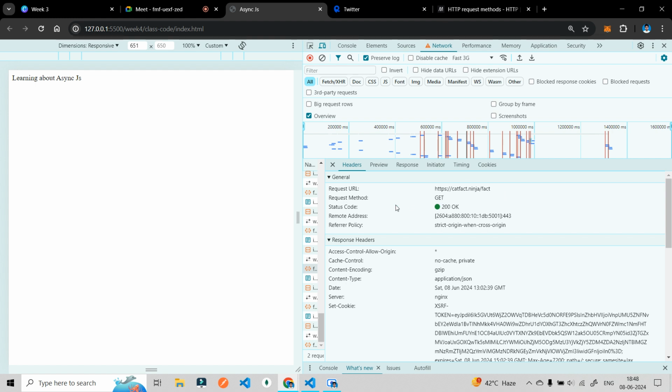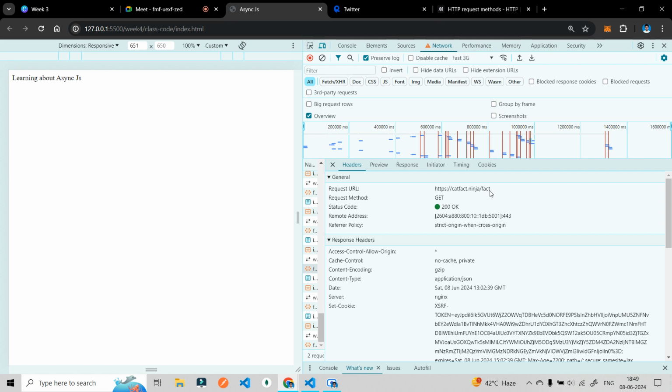So we have request methods for that. Get is used when we have to fetch data from the API. Whenever an API has a post method, it means that API can take data.